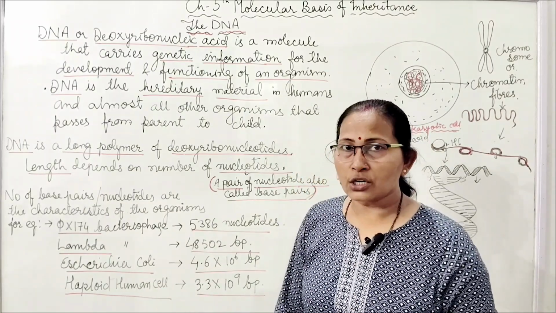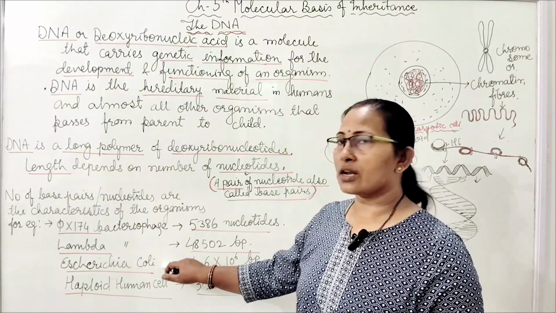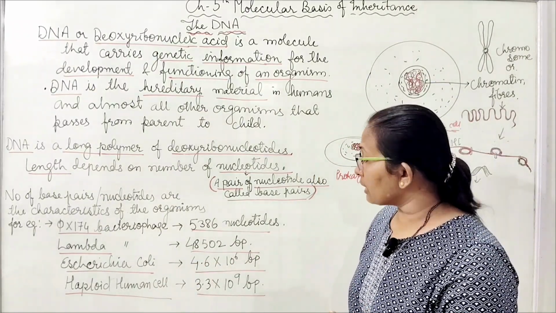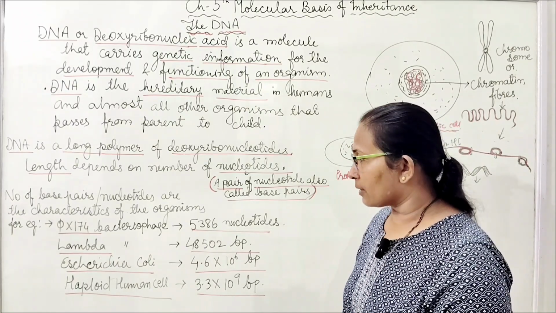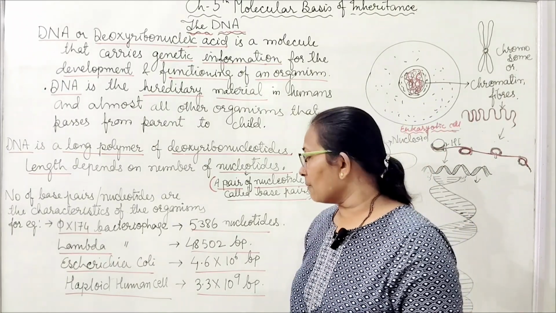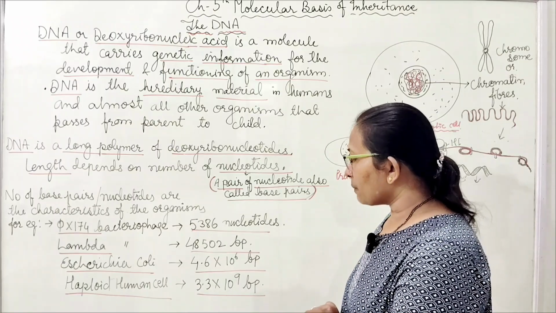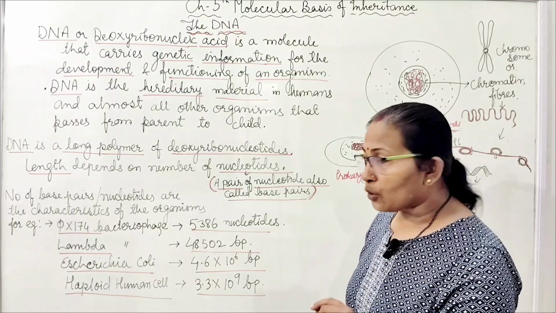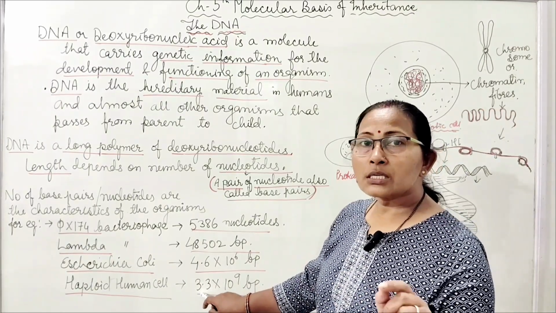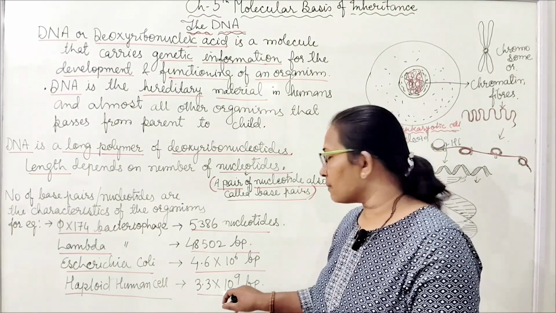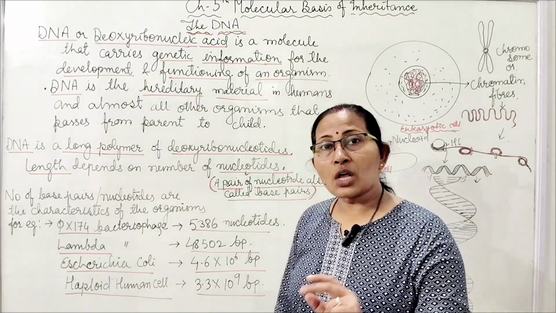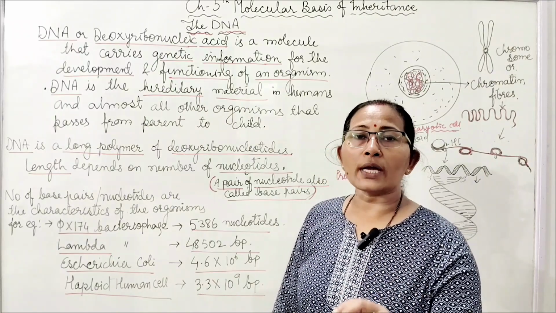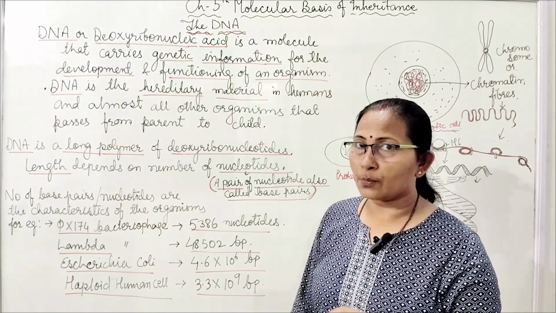Escherichia coli, a prokaryotic cell, contains 4.6 multiplied by 10 to the power 6 base pairs. In a haploid human cell, 3.3 multiplied by 10 to the power 9 base pairs. If we talk about a diploid human cell, it will be 6.6 multiplied by 10 to the power 9 base pairs. The length of the DNA in a human diploid cell will be 2.2 meters.